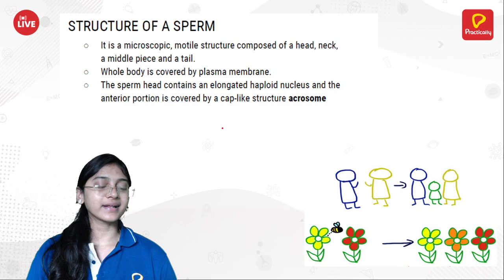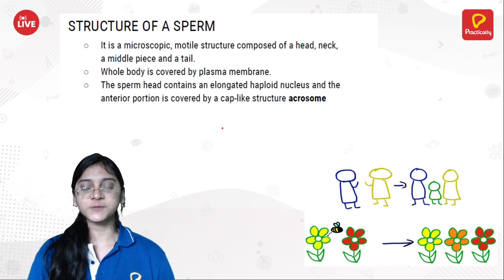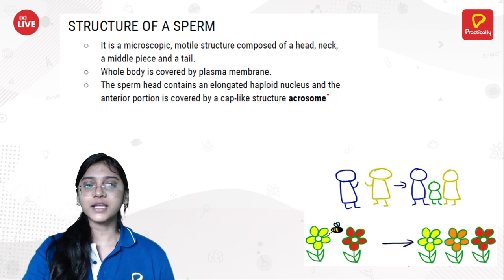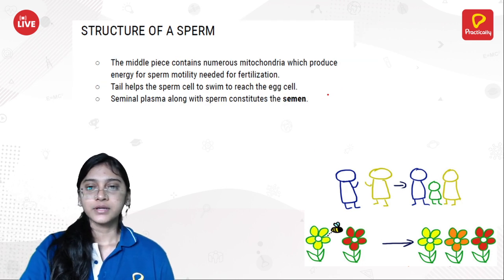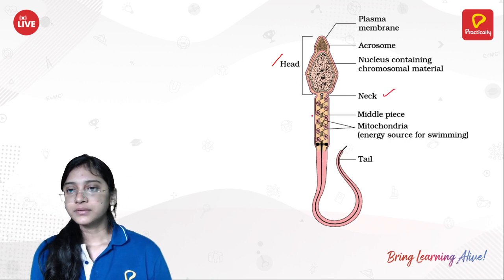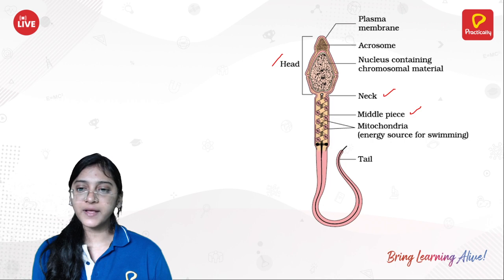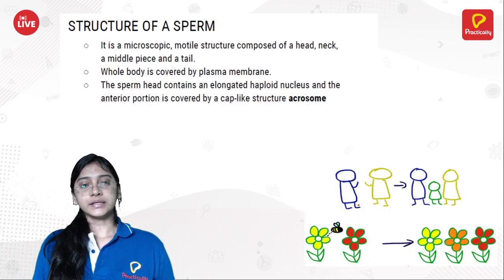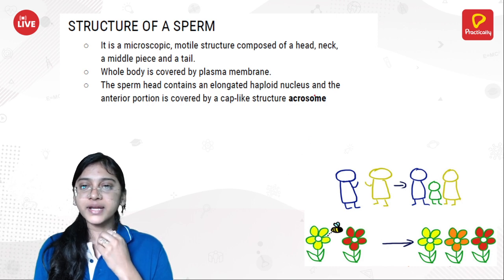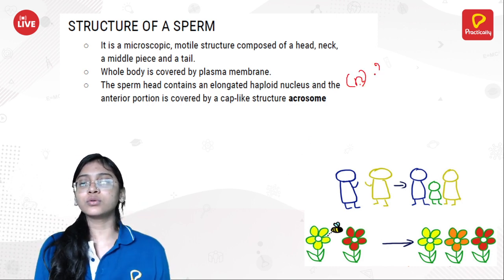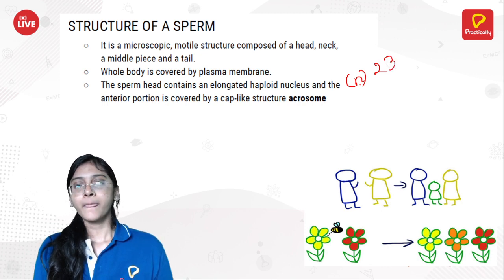So now let's quickly understand the structure of the sperm. The sperm has different parts: head, neck, middle piece, and tail. The whole sperm is covered by the plasma membrane. The sperm head contains an elongated haploid nucleus, just one set of chromosomes, only 23 chromosomes, okay.